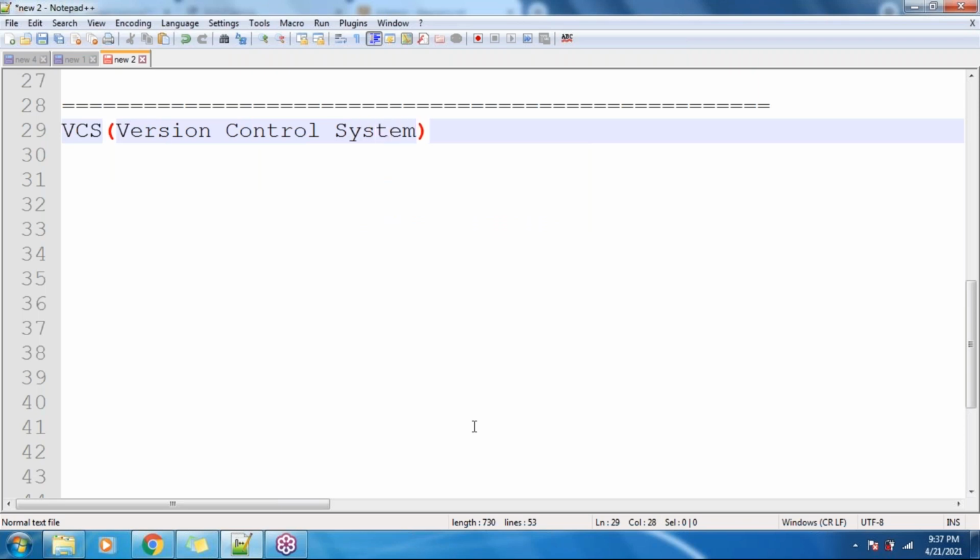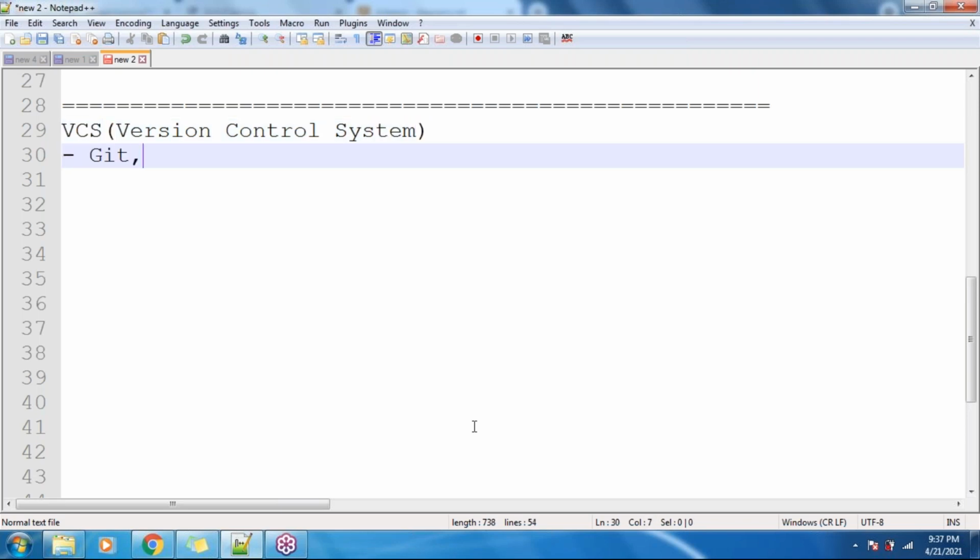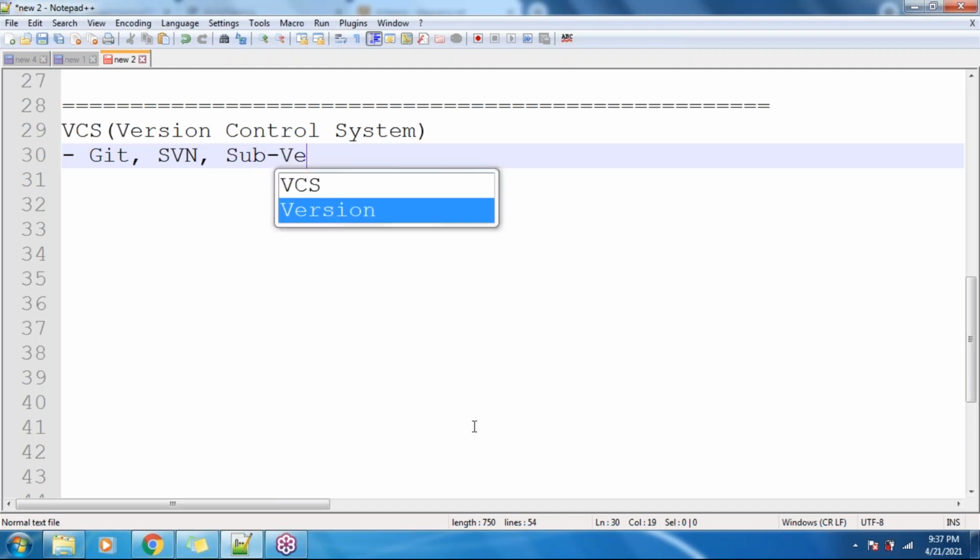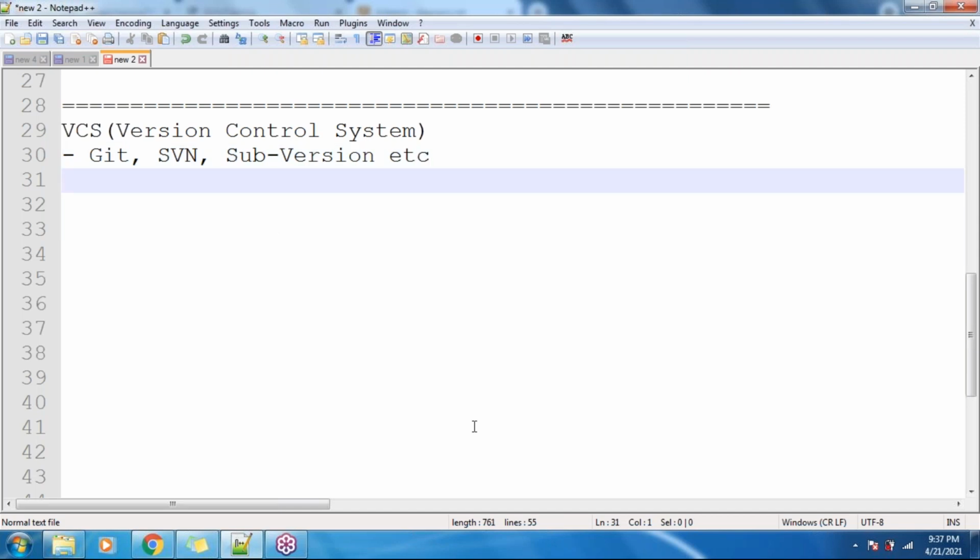Okay, so examples of VCS are Git, SVN, Subversion, etc. Guys, there are a number of VCS available in the market. These are some of the examples: Git, SVN, Subversion, and so on, right?